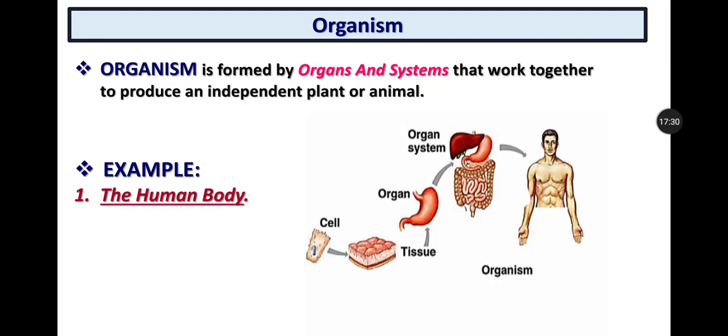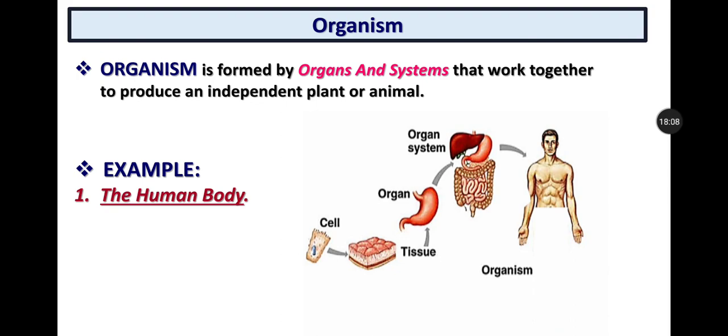Now, what is an organism? An organism is formed by organs and systems that work together to produce an independent plant or animal. When many organs and systems work together to produce an independent plant or animal, it is known as an organism. An example is the human body, or a complete plant which has leaves, stems, fruits, flowers and roots. So a plant is an organism. Like that, the human body is also an organism.